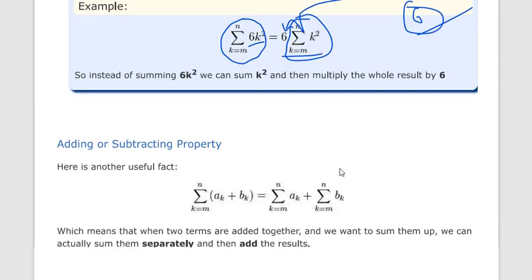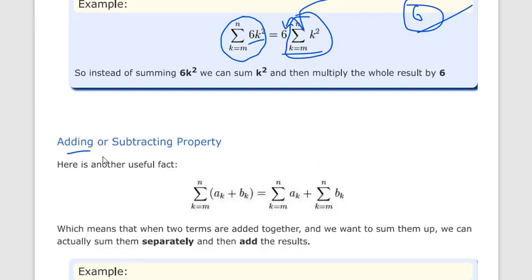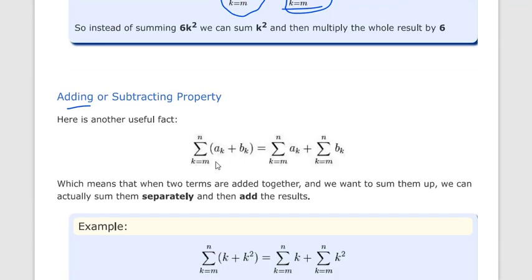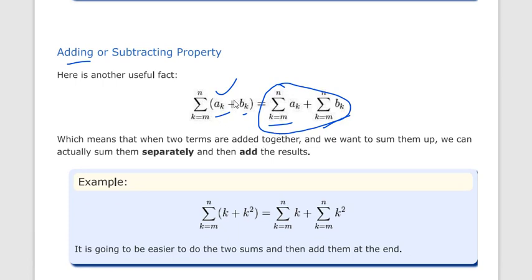There are also addition and subtraction properties. If it is a bracket with addition, we can take the sigma out of the bracket, and the answer is the same. It is also true for subtraction.